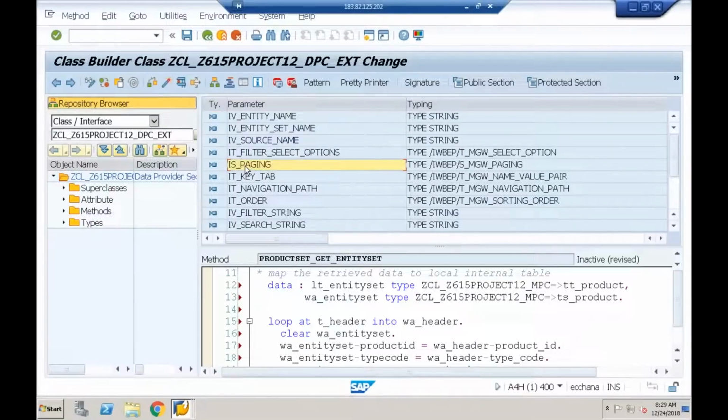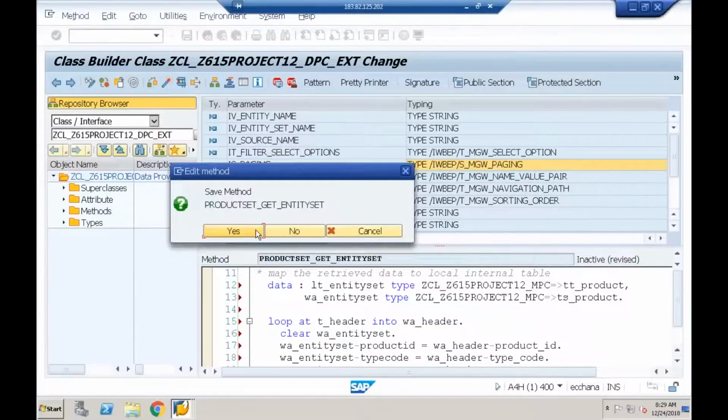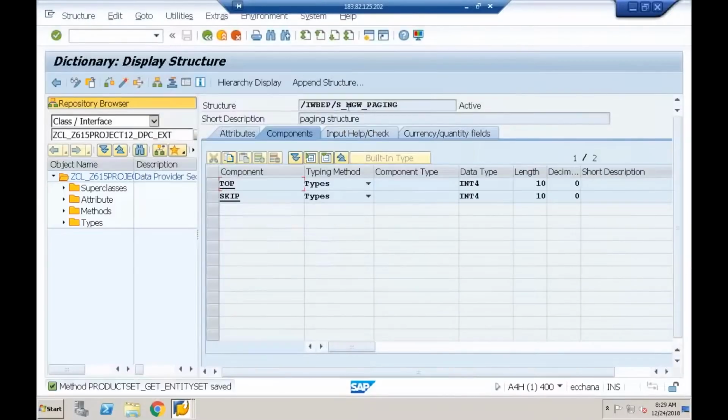What is that? is_paging. It is of type what? S_mgw_paging. If I double click on this, in this you can see the paging structure. You can see the two fields here, top and skip. Top is of type integer, skip is also of type integer.